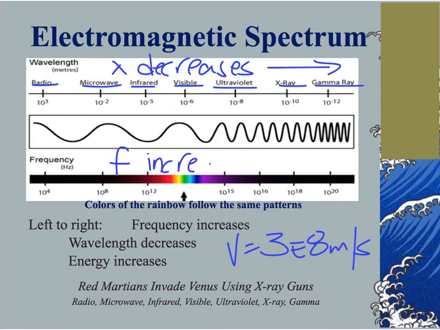So this shows us that wavelength and frequency have an inverse relationship. As the wavelength decreases to the right, my frequency increases, which allows these waves to all travel at the same speed. Now, one last thing that's occurring here is that as these waves move to the right, with an increase in frequency comes an increase in energy.